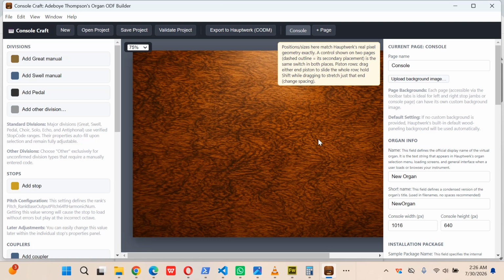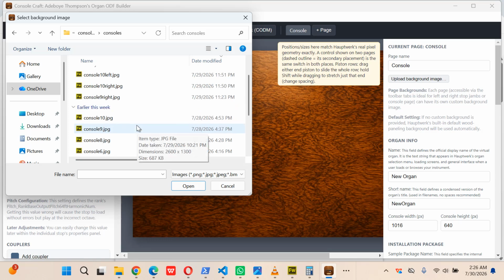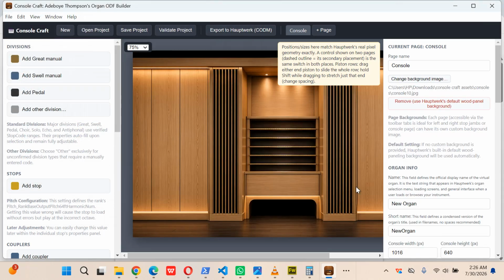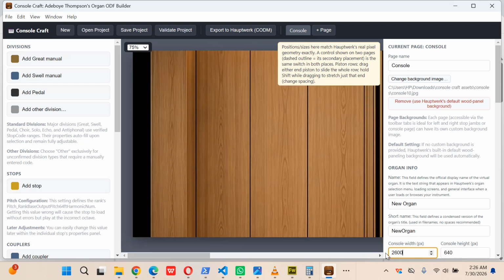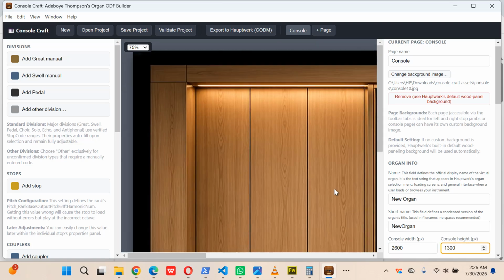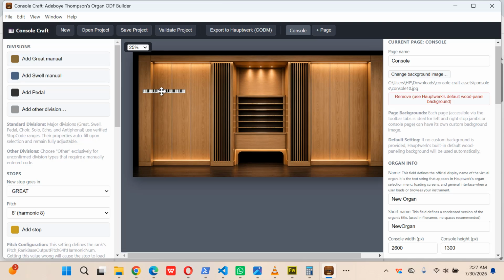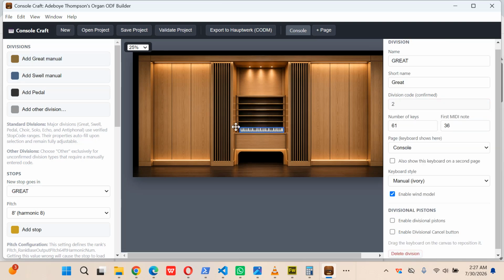It has downloaded. I'll upload the background real quick. Consoles, and let me take this one for instance, and I'll just resize it from 2600 to 1800, and then I'll come here just to shrink the screen. Okay, so I'll add a grid manual. I'll add a swell manual.